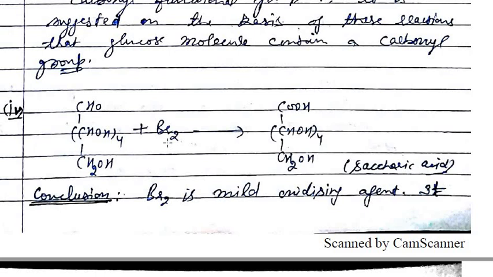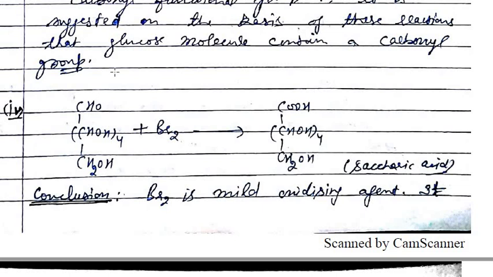Bromine is a weak oxidizing agent, right? So it can oxidize the aldehyde group, but it cannot oxidize this. So this bromine oxidizes this aldehyde group, and oxidation means addition of oxygen. Here is now the addition of oxygen. You can see there is an extra oxygen atom compared to this. So oxidation has taken place, and on the basis of this reaction we can say that there is presence of